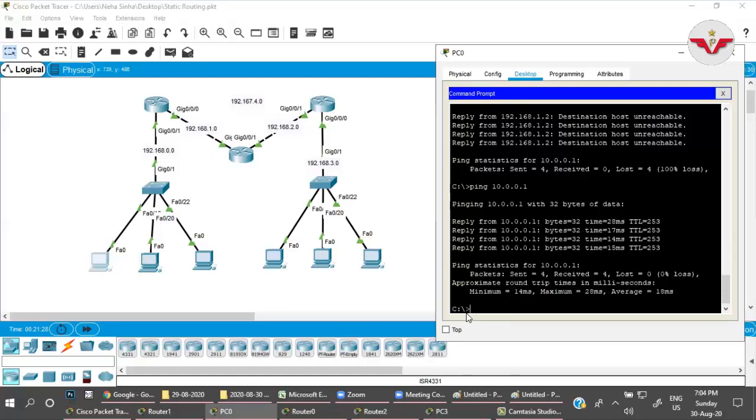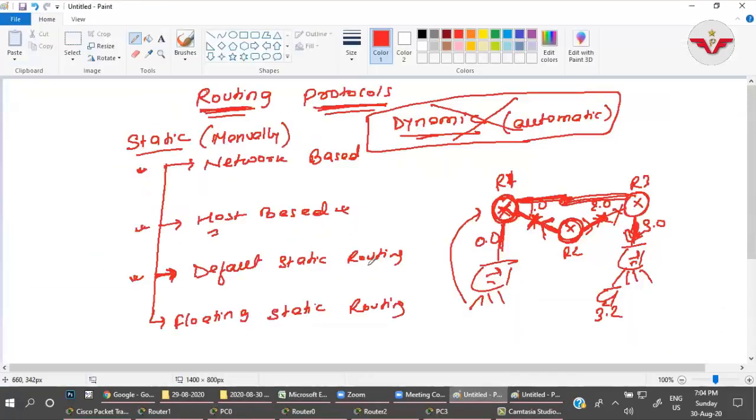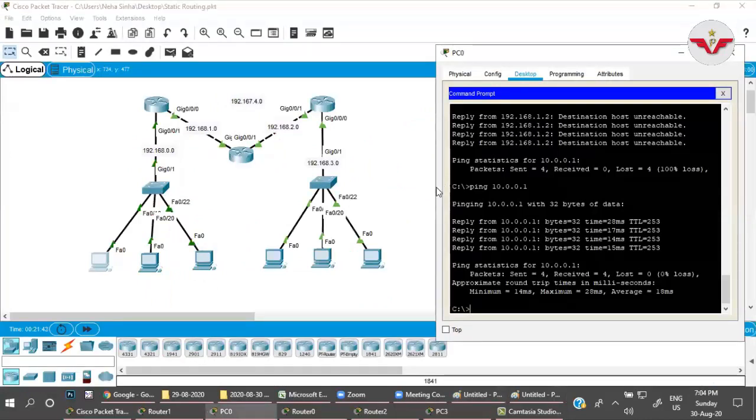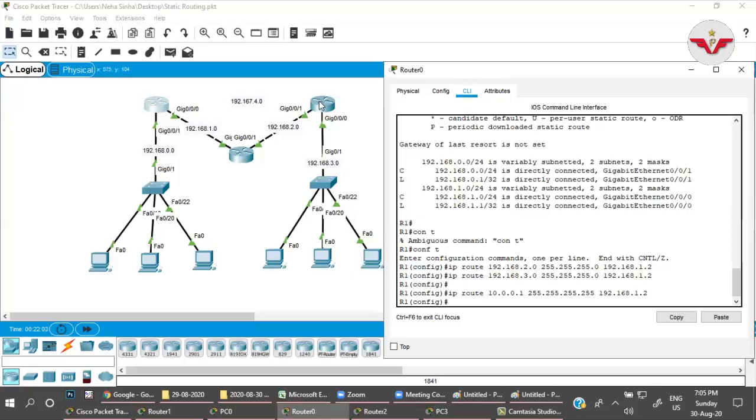Okay, now come to the next topic, which is default static routing, or you can say simply default routing. As I have informed you, default routing we always configure on the edge router, which is at the end of the network, so that for any network there will be only one route and it will forward the packet to that route, right? So this is the edge router and this is the edge router, correct?